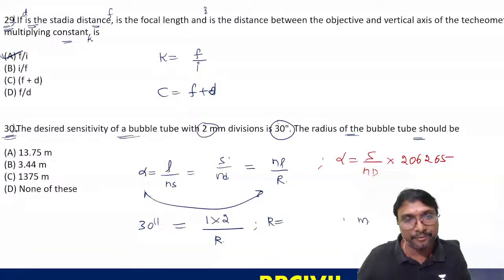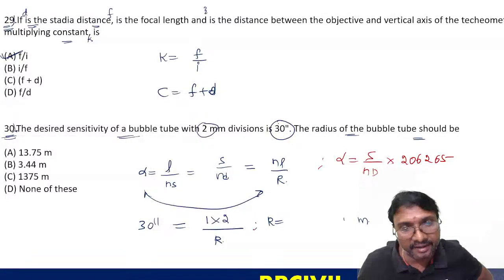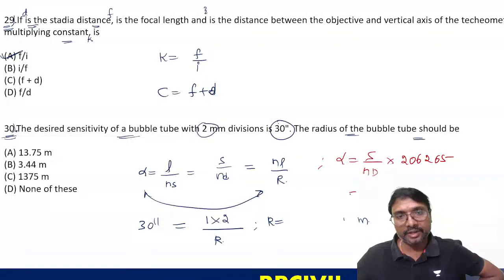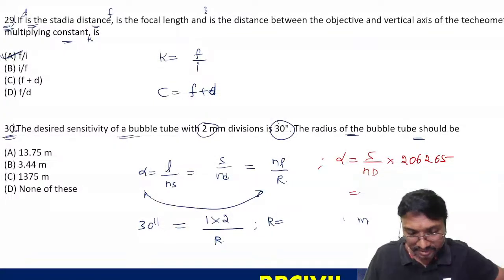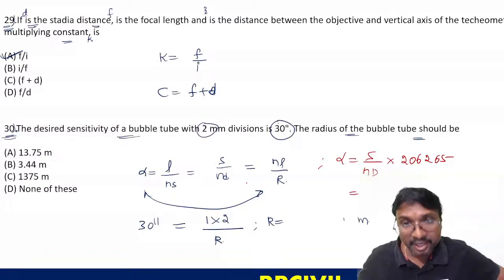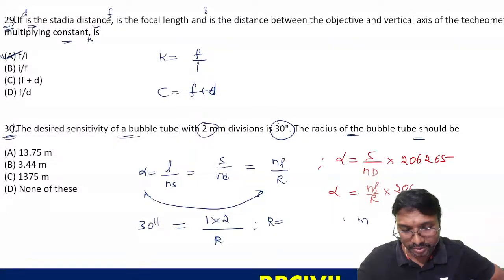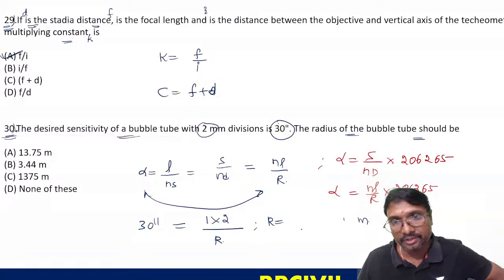If you are taking it directly like this, S by Nd, NL by R, you will be getting it in radians. So how can you get this? Alpha equal to NL by R also, that is in radians, into this 206265, right? That is how you get it in seconds.